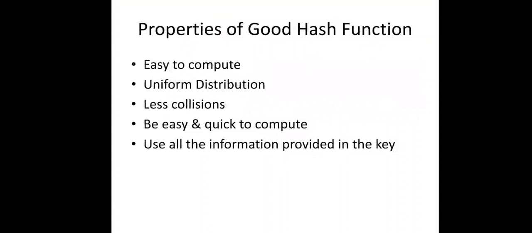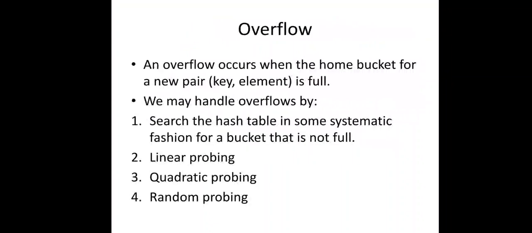The number of collisions should be less while placing records in the hash table. Ideally, no collision should occur. Such a function is called a perfect hash function. The hash function should produce keys which get distributed uniformly over an array. So these are the properties of a good hash function.